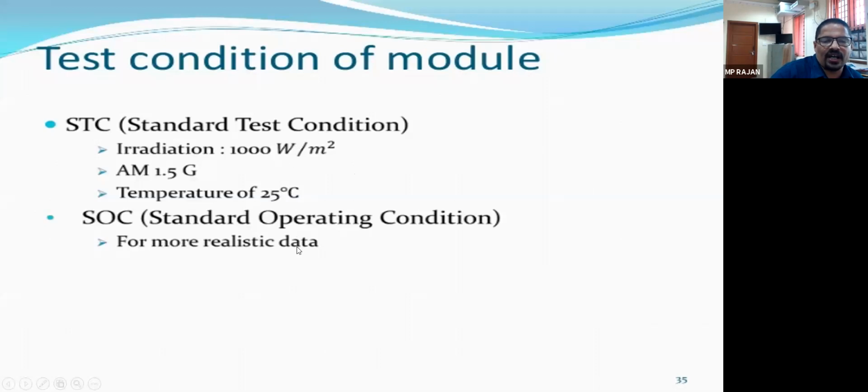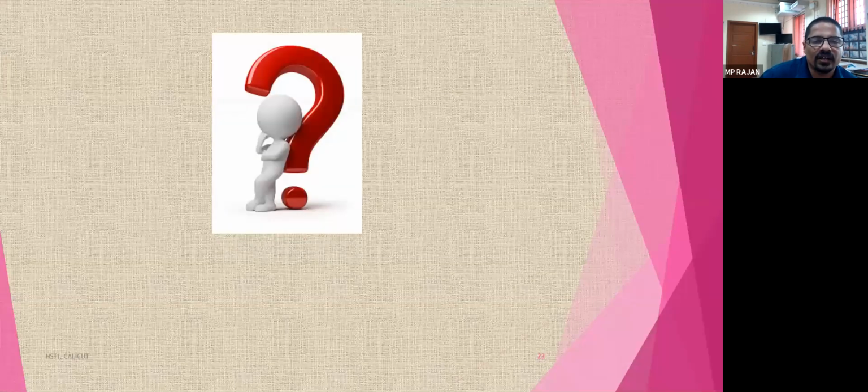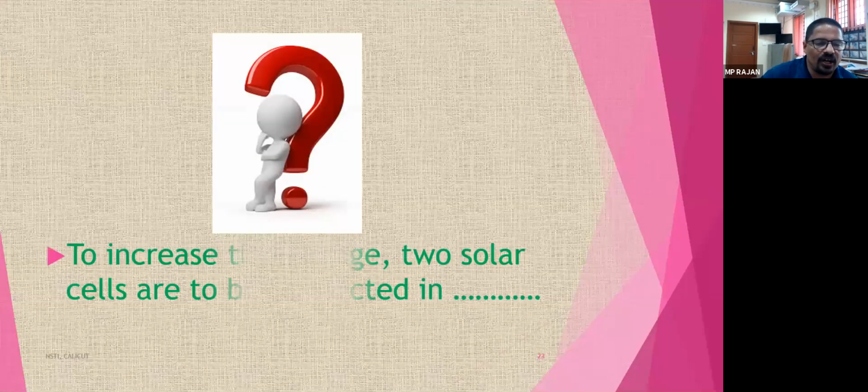And the standard operating condition also. So the standard test and standard operating conditions are set, and they should be approved by the MNRE. Then only can we go for the sale of the solar panel. I hope you understood what the electrical characteristics are and what factors affect them.